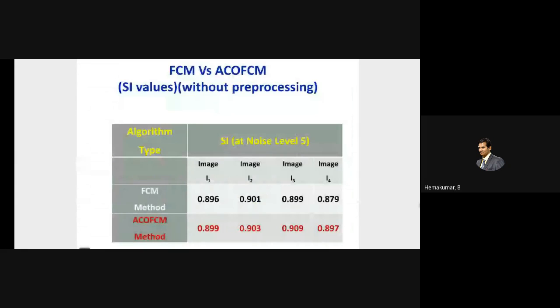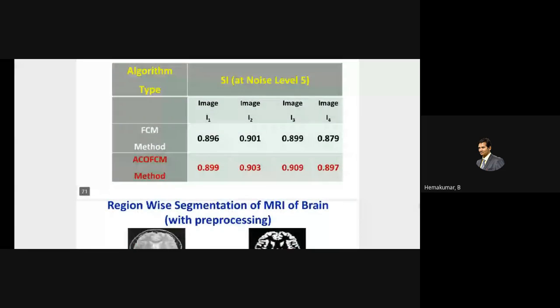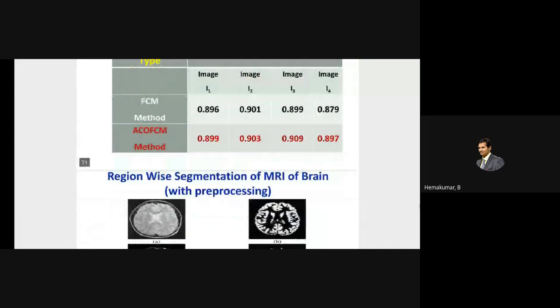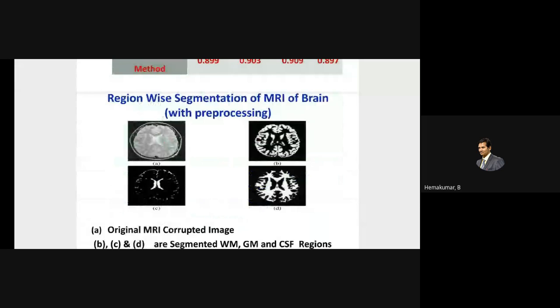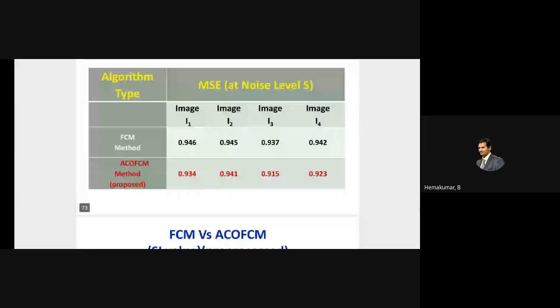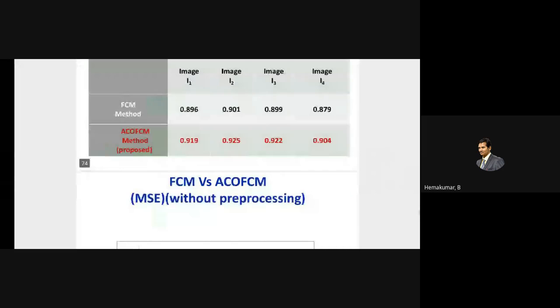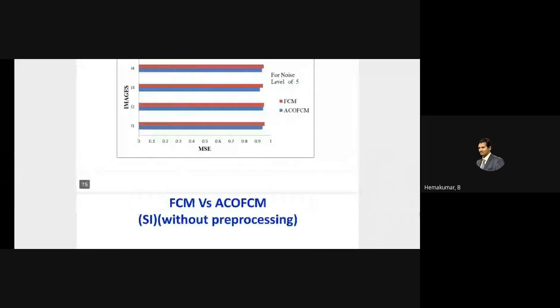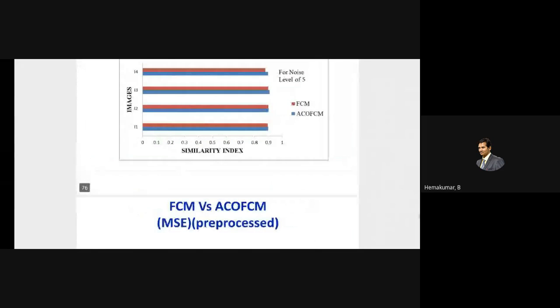Similarly, without pre-processing, the similarity index value is also tabulated. It seems that the ACOFCM method gives a better similarity index value even in the absence of a pre-processing technique. With pre-processing also, I carried out my research work, and I found that the ACOFCM is very much better than the earlier techniques.